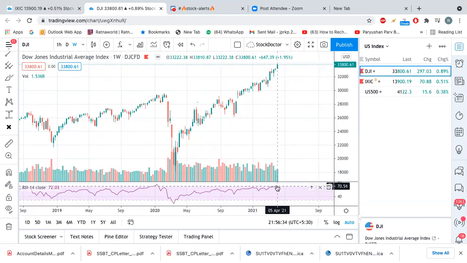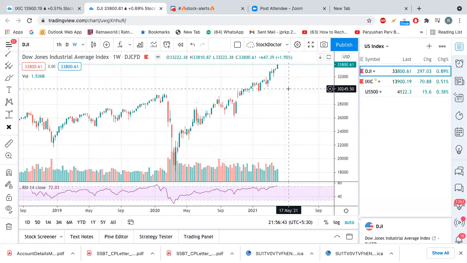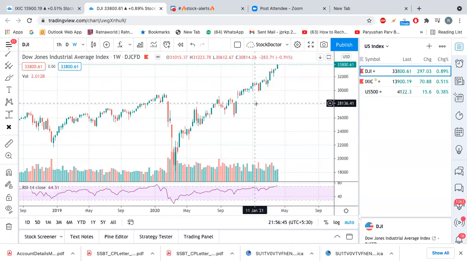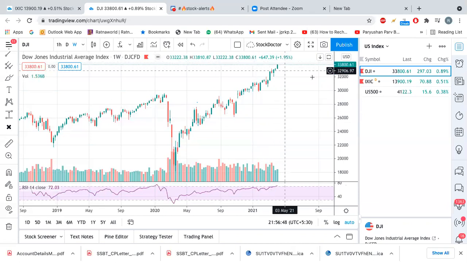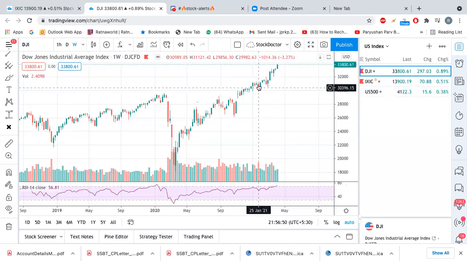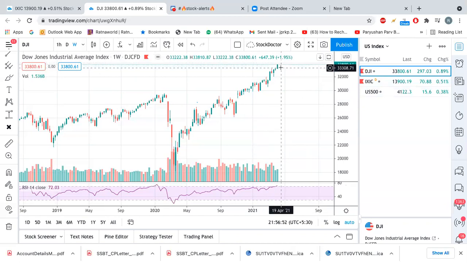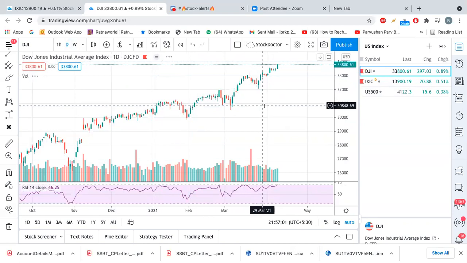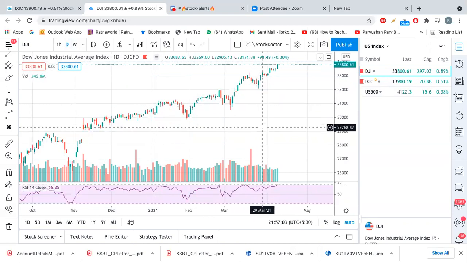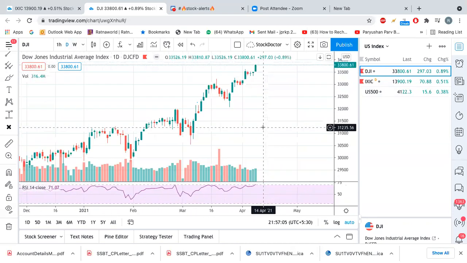So now the high probability is that next week the index will open 1 or 1.5% up, or 0.5% up and go up, and on the same day it starts sliding down, right? So it can touch the level of 34,000 or 34,500, and then it will start correcting slowly, or relax the RSI a bit, like that. So this is about Dow Jones, right? Still, we will say that the index has high probability to go up more.